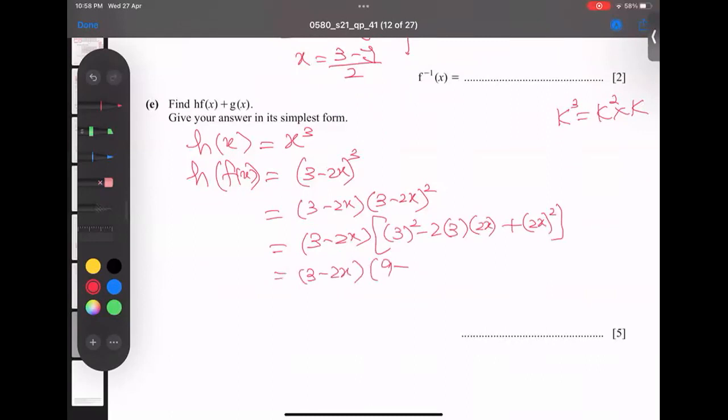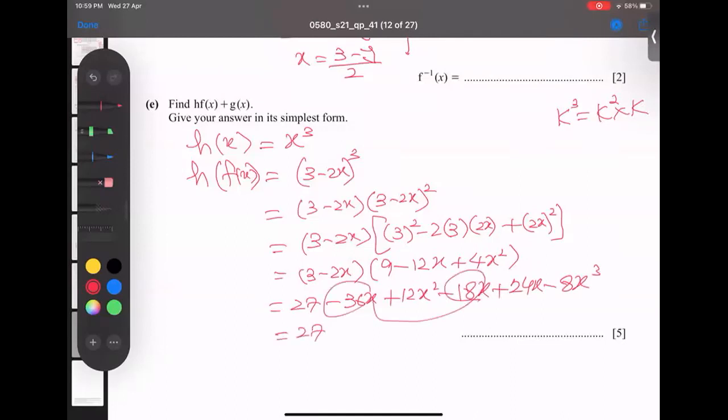Here I got 9, then 2 times 3 times 2 is 12, and plus 4x to the power 2. So 3 multiplying each value: 3 9s are 27, 3 12s are 36, and 3 4s are 12x to the power 2. Now negative 2 multiplies each value: negative 18x plus 24x and negative 8x to the power 3. Write in order: 27 alone, 36 two values, and this also. So I'm getting negative 36 and negative 18 and plus 24.